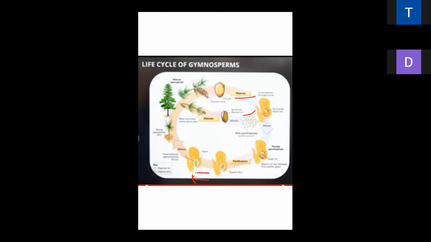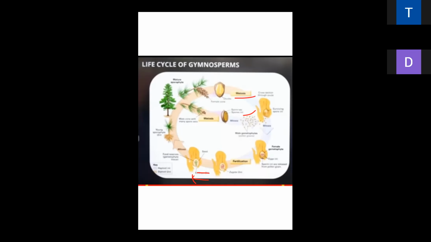Glomus is a mycorrhiza. One example is Glomus, the mycorrhiza formed between the root of gymnosperm and fungus. Mycorrhiza is of two types.